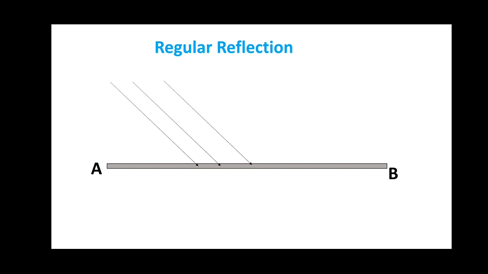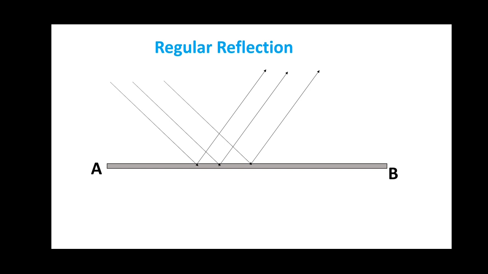Since the surface is smooth, all the light rays or beam of light will be reflected in the definite direction parallelly. Since the incident light strikes and the reflected light moves back parallelly, we are able to see clear images. So we can say that the more regular the reflection, the clearer is the image formed.